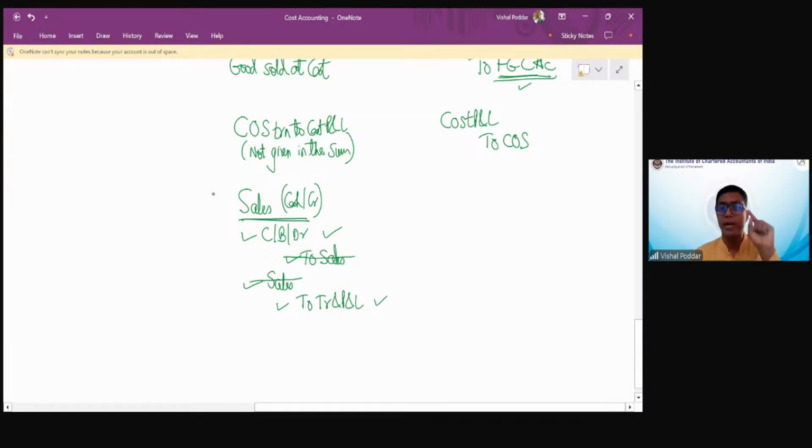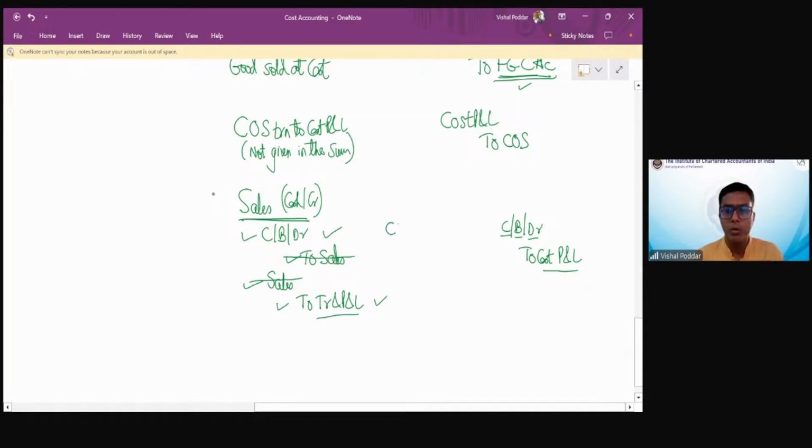Let me give you the integrated. In integrated, cash, bank, debtors remain the same, and the trading P&L account is called my cost P&L account. So the entry for sales is cash, bank, debtors debit as the case may be, and costing P&L credit.